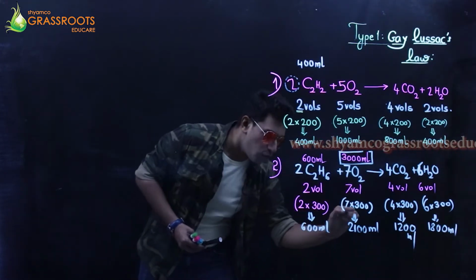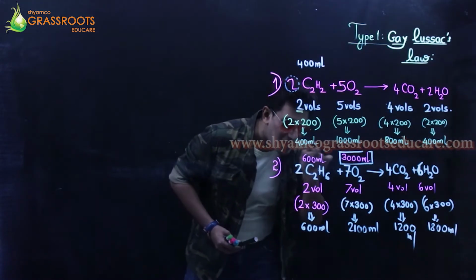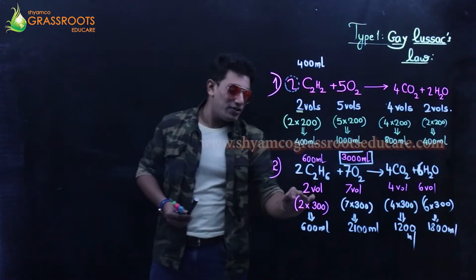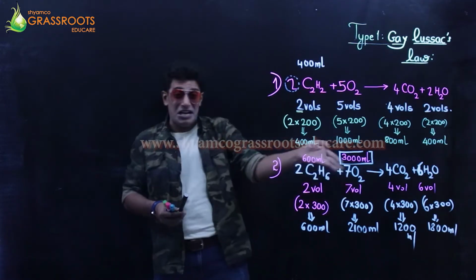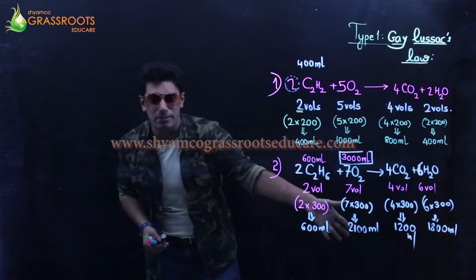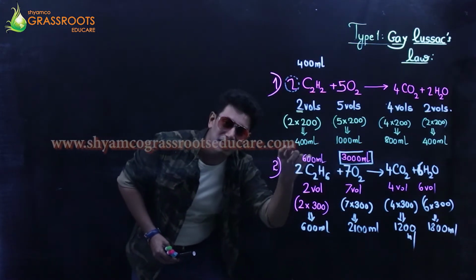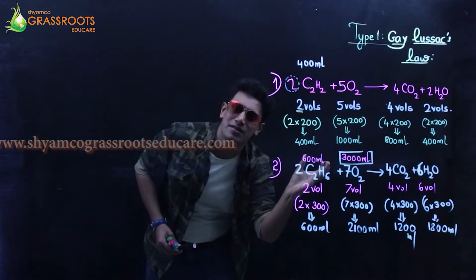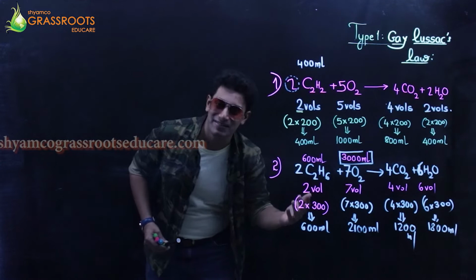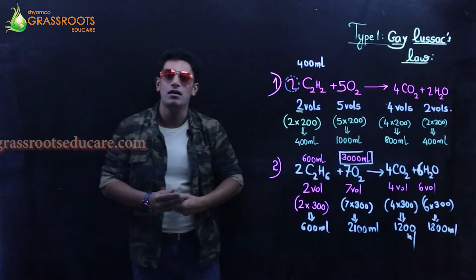So if I say 400 will be the multiplicative factor, this answer also would have been an absurd answer, because 2 into 400, 2 into that multiplicative factor, that decimal thing, would have given me something more than 800. How much do I have with me? I have only 600. How can I use 800?